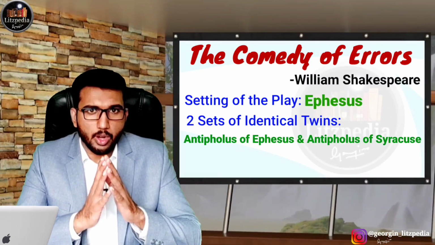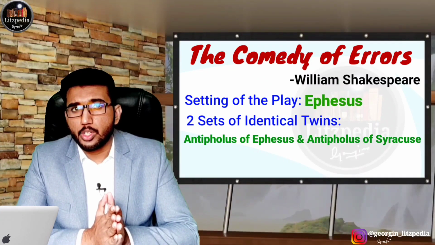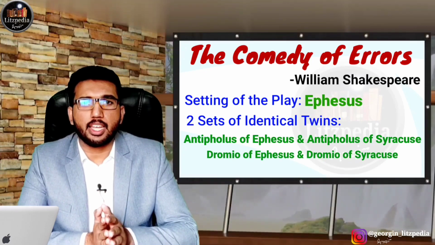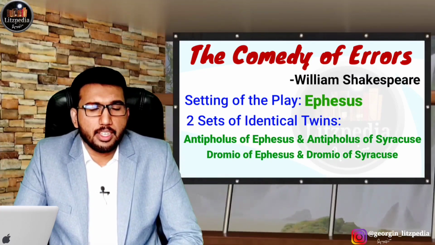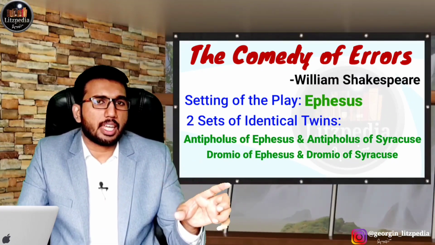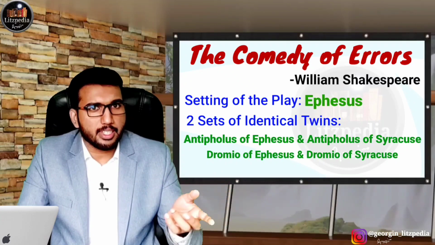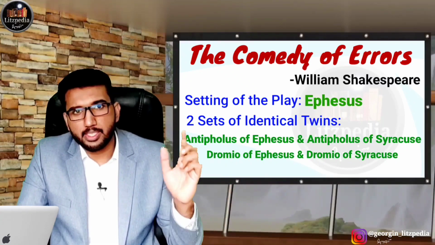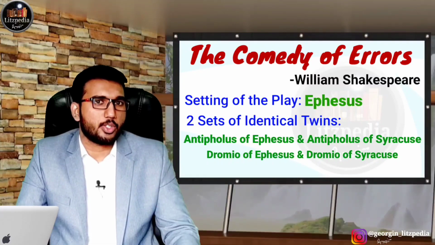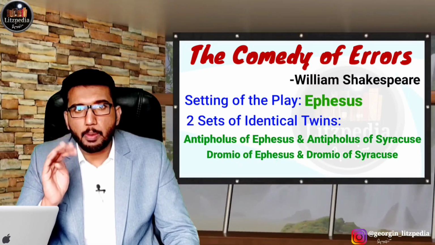And correspondingly there are also twin servants for each of them, that is Dromio of Syracuse and Dromio of Ephesus. Antipholus of Ephesus has the servant Dromio of Ephesus, and Antipholus of Syracuse has Dromio of Syracuse as his servant. That way you need to understand it. So four people are involved in that.